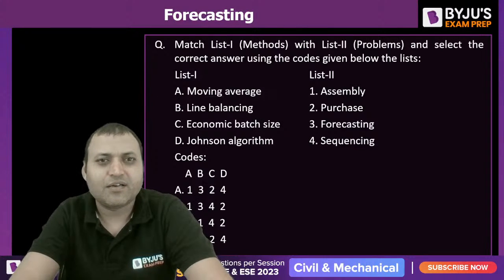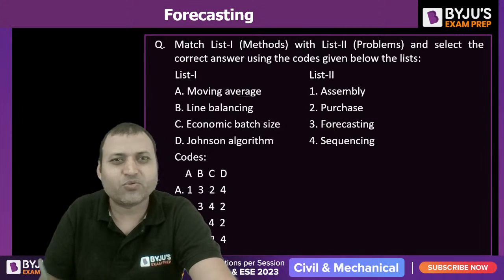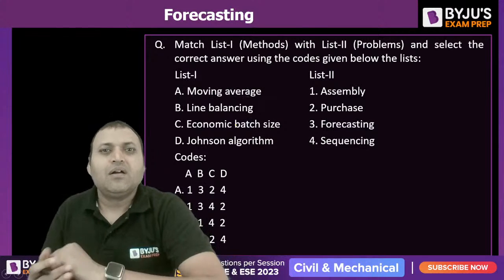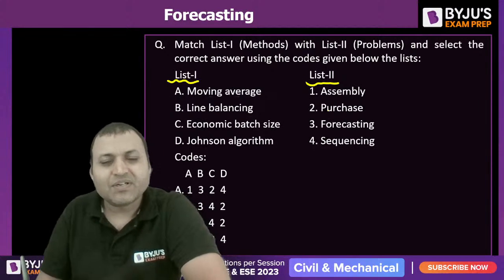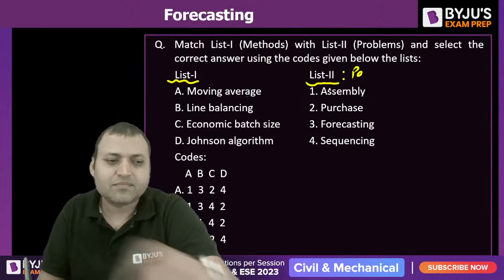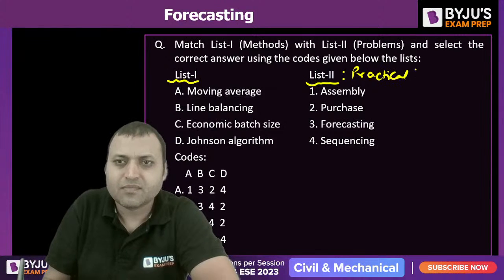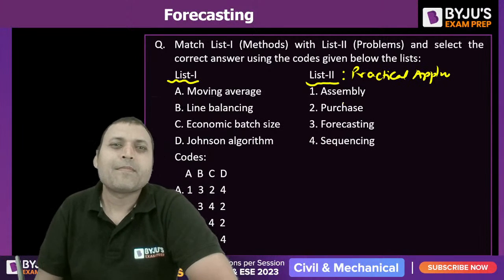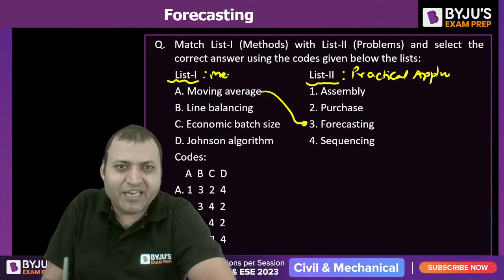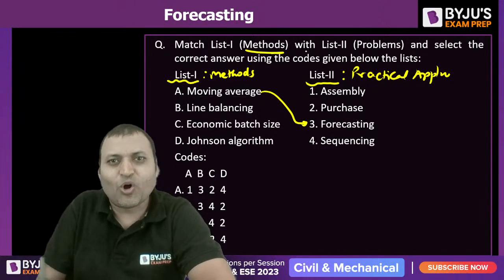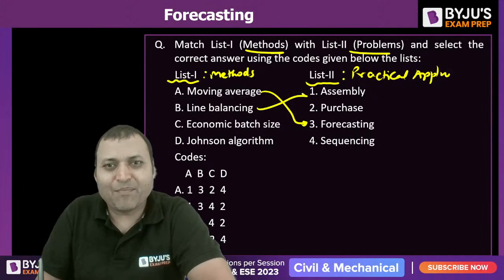The next question, match the following. Moving average is a forecasting method. List 1 contains the methods and list 2 contains their practical application. Line balancing is used in assembly.